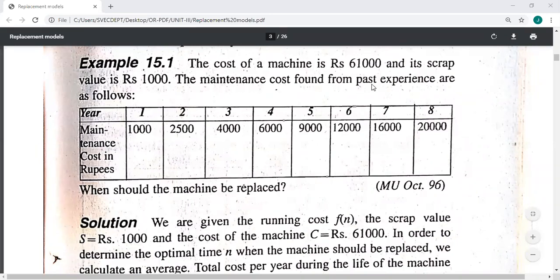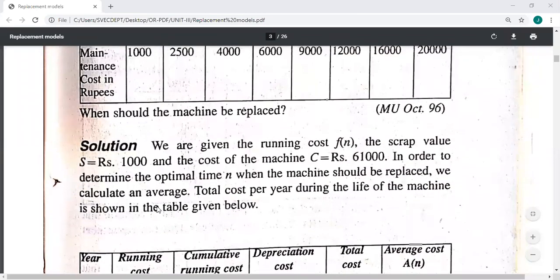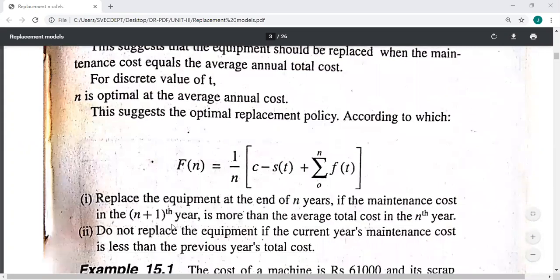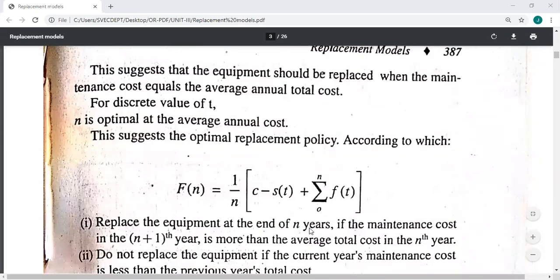Here n is 1, 2, 3, discrete values, so we have to use this formula: F of n is equal to 1 by n into C minus S, plus the summation of F of t.